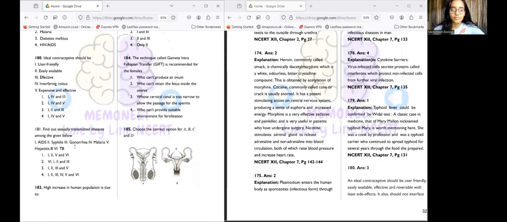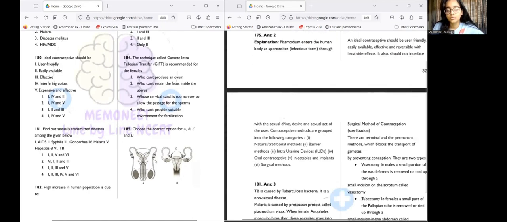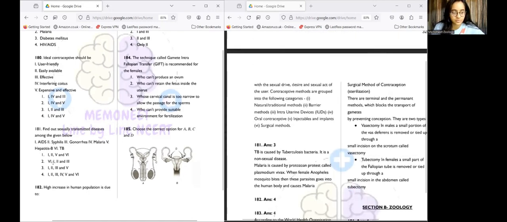So now if you see malaria, obviously it is not sexually transmitted. We know how malaria spreads, by mosquitoes, right? Next is TB. Is TB sexually transmitted? Think over it. TB is communicable, but it's not sexually transmitted. So TB is also eliminated.